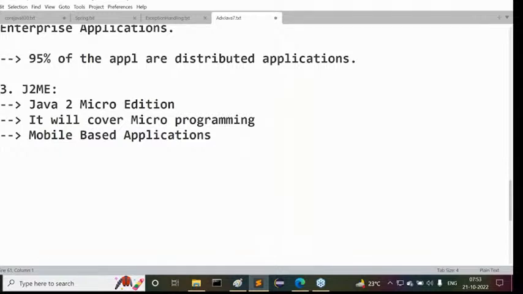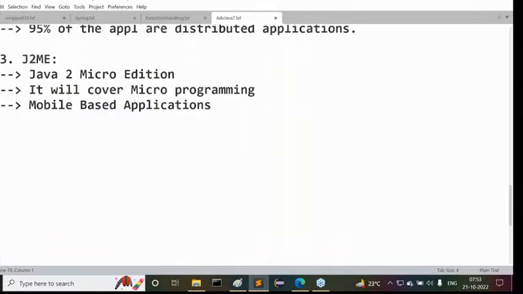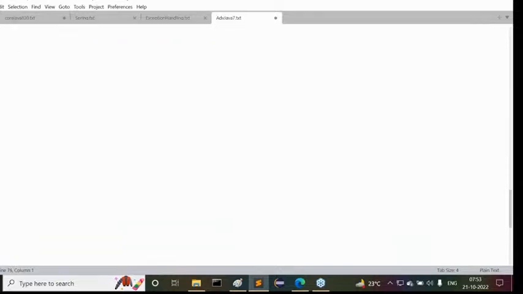Right, guys, that's okay, fine. All these things are okay. Finally, I want to get some conclusion here. All of you now tell me, how many parts are available in Java? Please confirm to me. Three parts in Java. What are the three parts in Java? J2SE, J2EE, J2ME. What is J2SE? Java 2 Standard Edition. What will it cover? Fundamentals of Java. By using fundamentals, which type of applications are we able to prepare? Standalone applications.